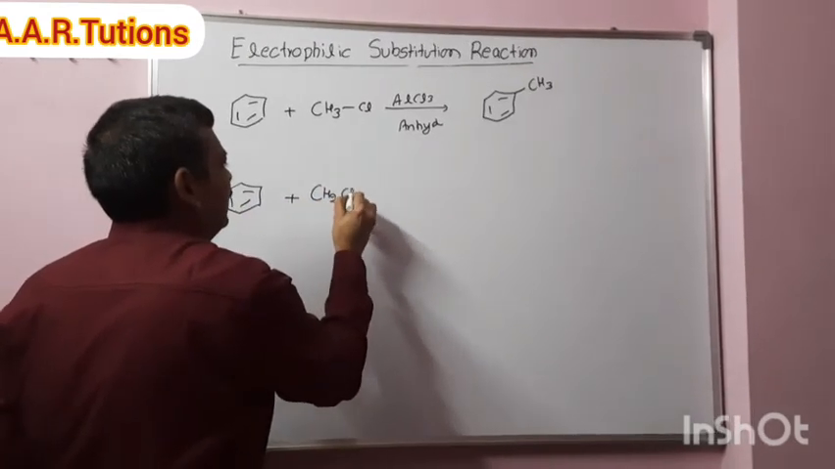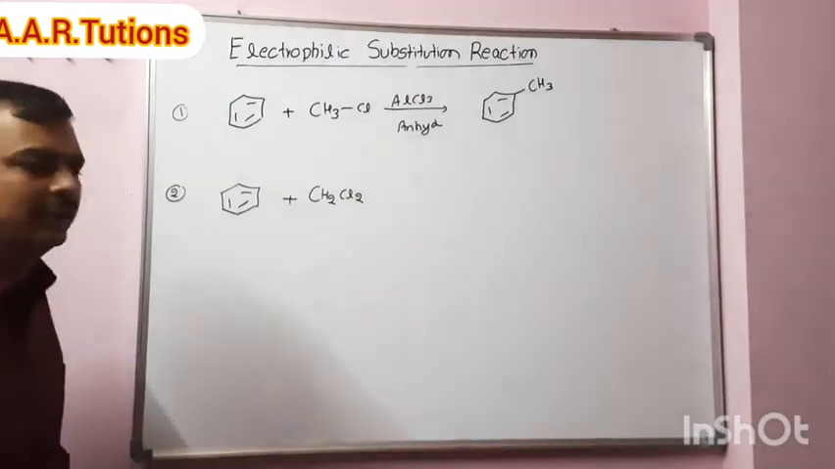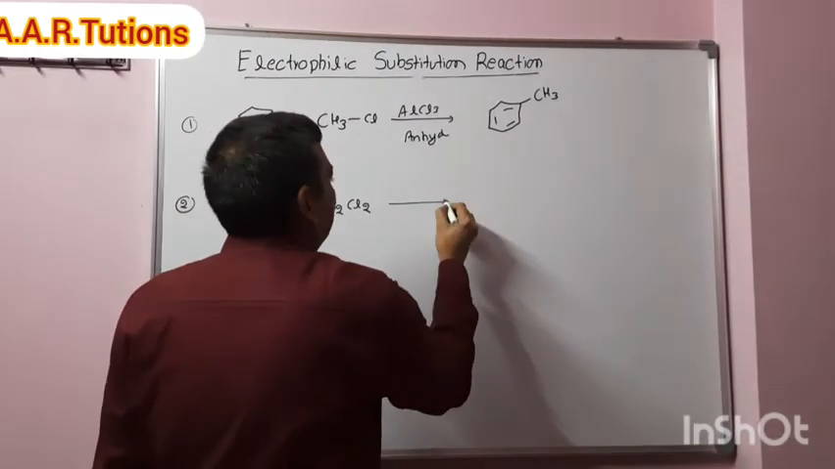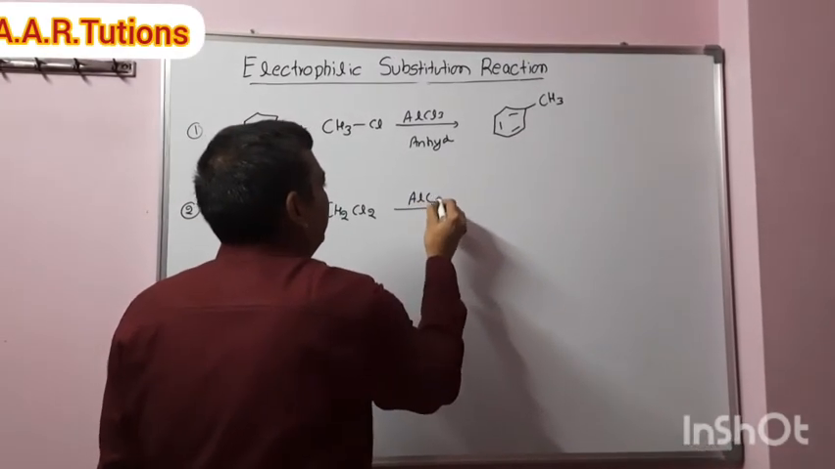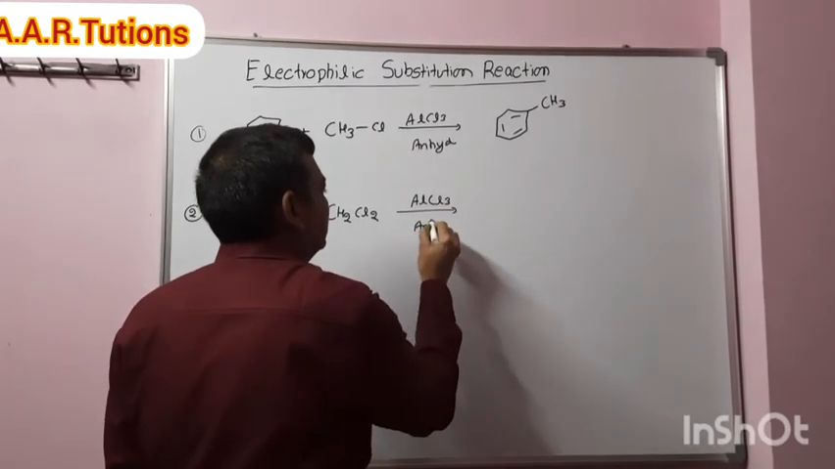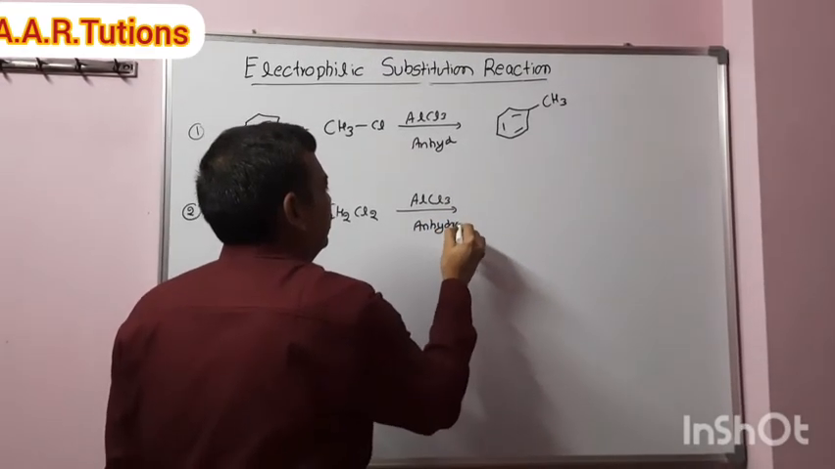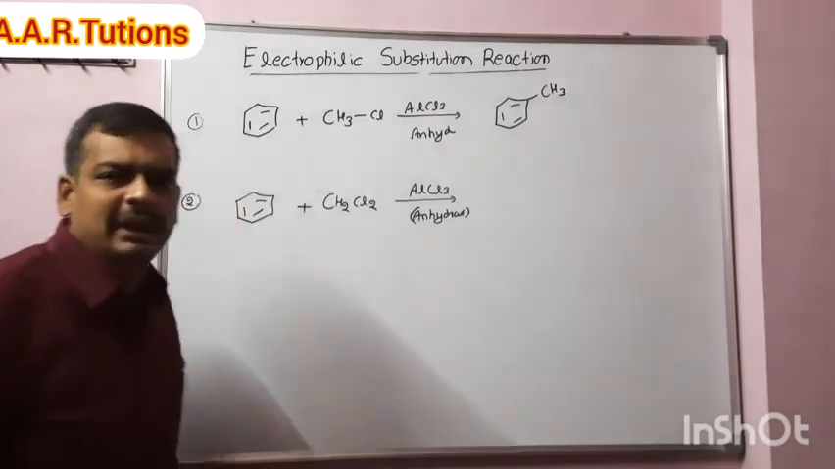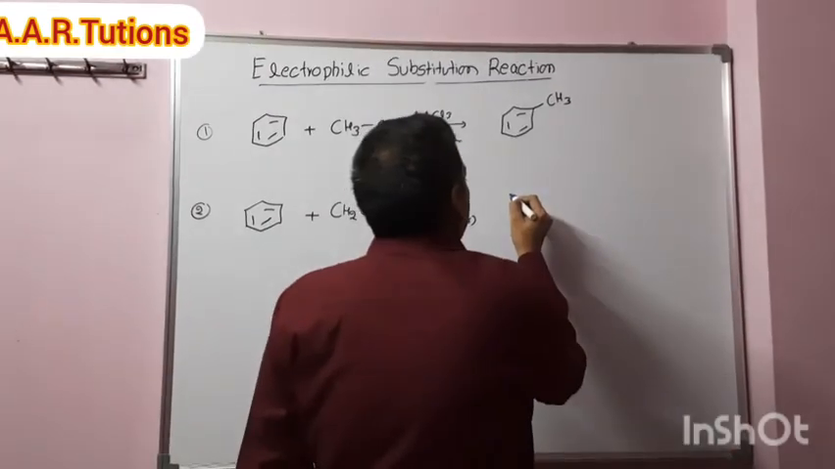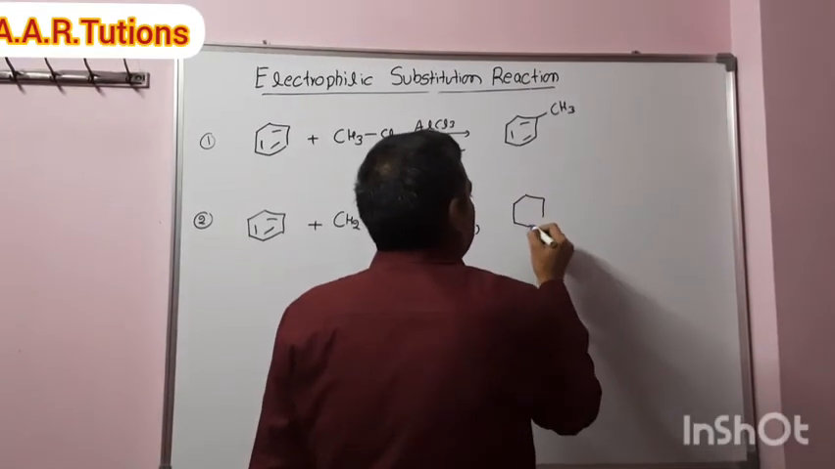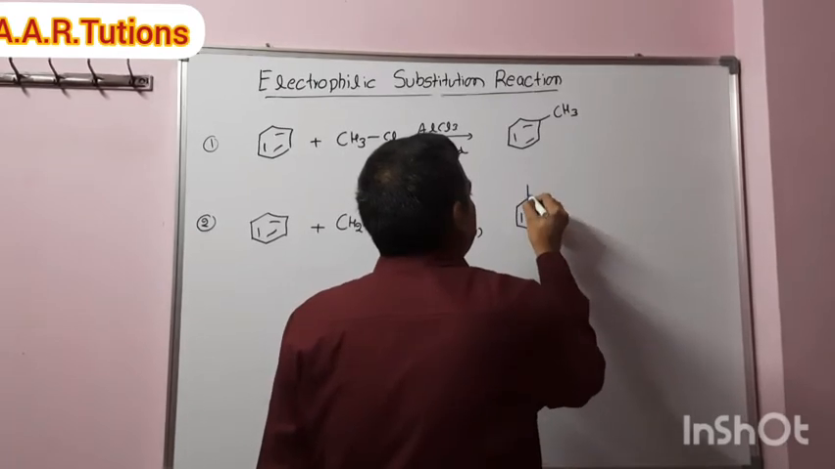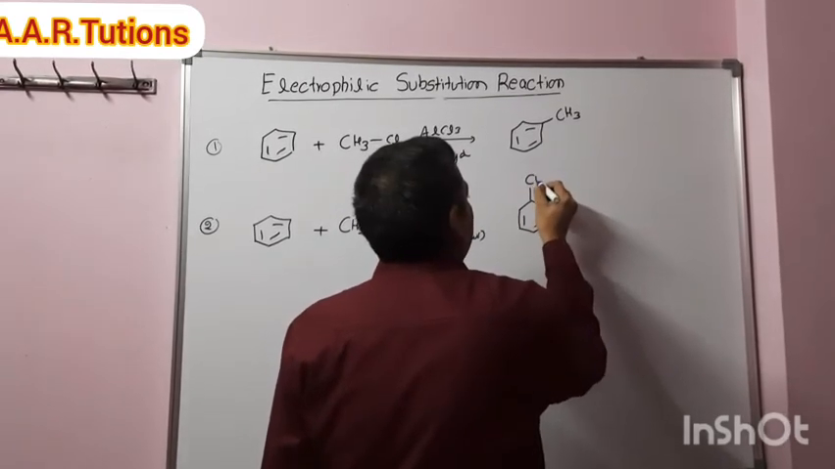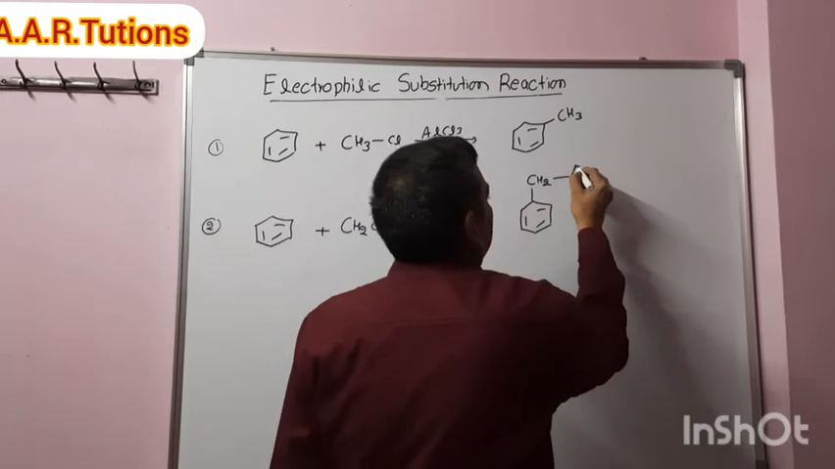CH2Cl2, dichloromethane, with anhydrous AlCl3. Okay, I will write the product directly. You can write the mechanism on your own. The product formed is, okay, what is happening? CH2, like this.